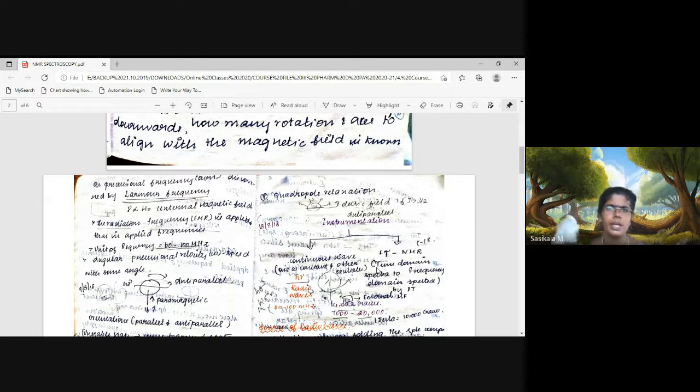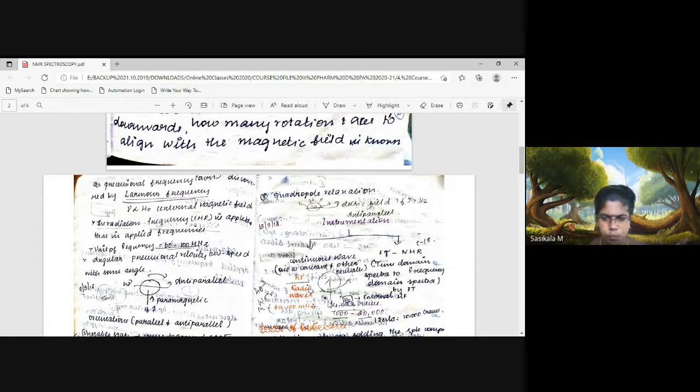In the time domain, all the peaks are analyzed in a particular time, so we cannot interpret correctly, whereas the frequency domain spectra are converted according to the interpretation parameters. It is a mathematical calculation done in the instrument itself in a fraction of a second, and the accuracy is high in order to interpret the signals.